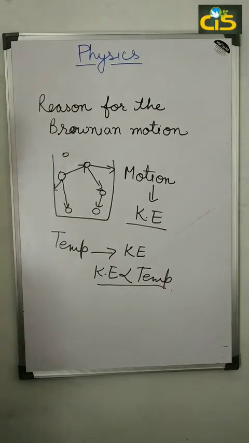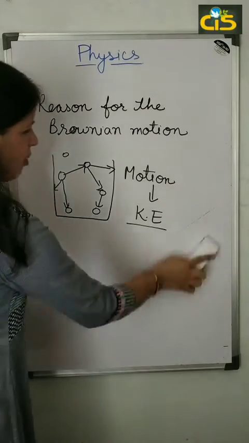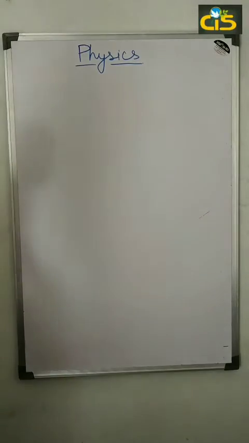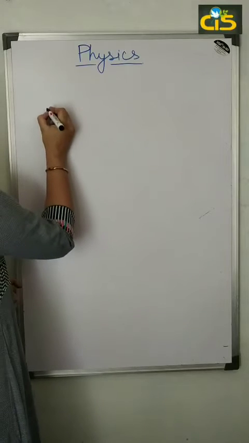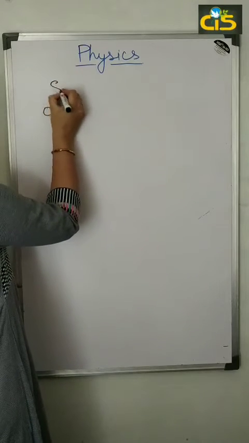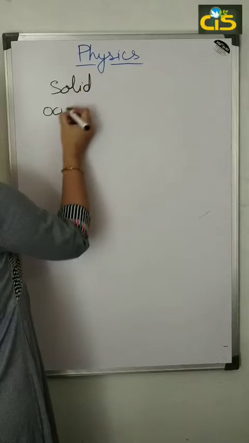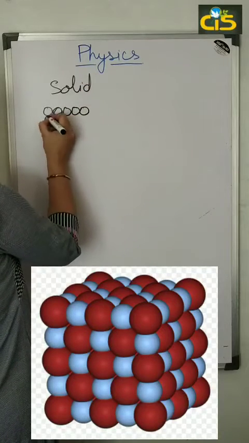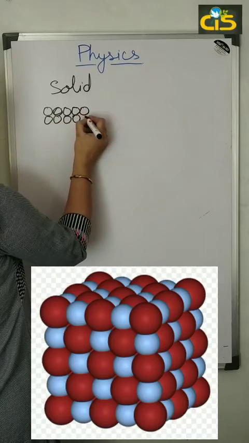Okay. Now, what is the molecular arrangement of a solid? As you know, this is a solid. These are the solid molecules.